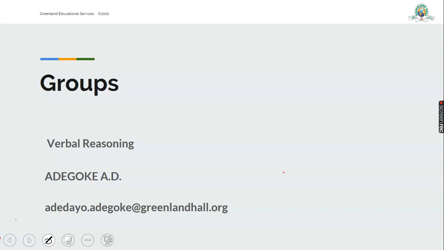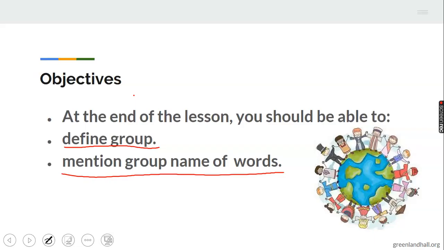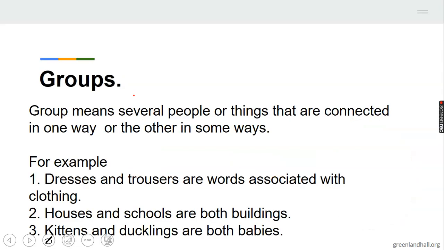I told you our topic is groups, and I'm sure that you must have heard about group before. Group name, I belong to this group. Groups can be used for a variety of things. What do we mean by group? What is group? Group means several people or things.